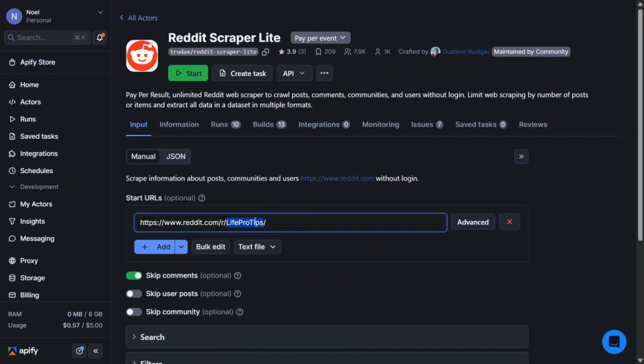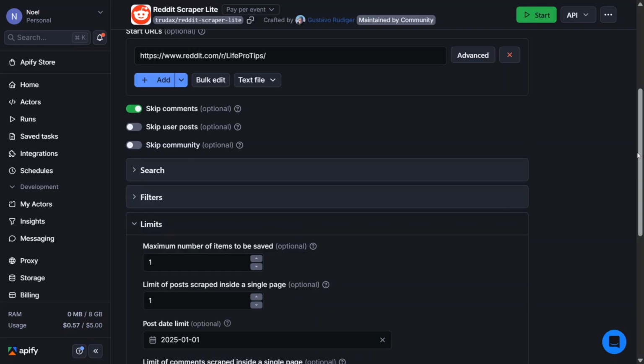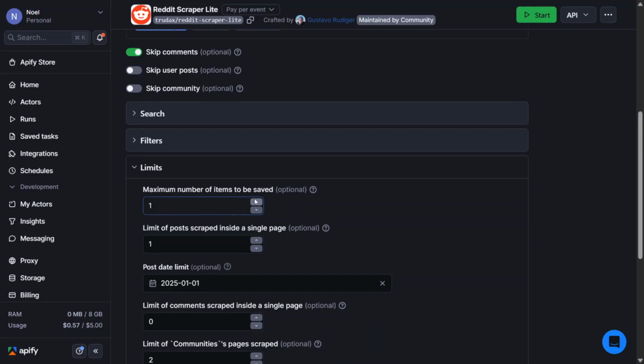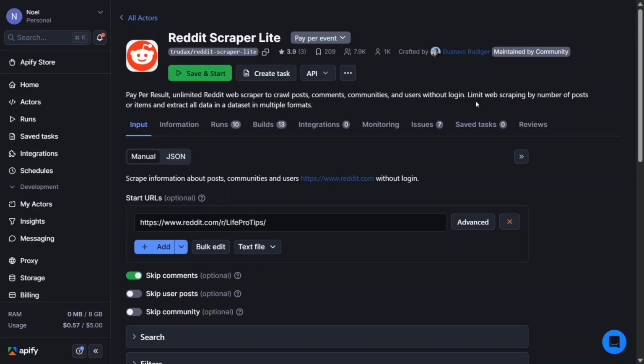For you, probably you'll find this subreddit stories. So change that subreddit from stories to LifeProTips, because that's the one we're going to be using. We want to test it first, but let's first limit the post we will get. Let's limit it to 2 so that we can scrape 2 posts, and make sure your date is 2025-01-01. Now that we have configured that, let's click save and start.